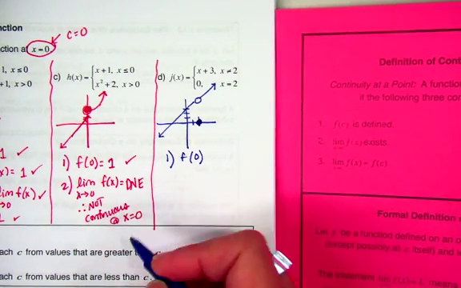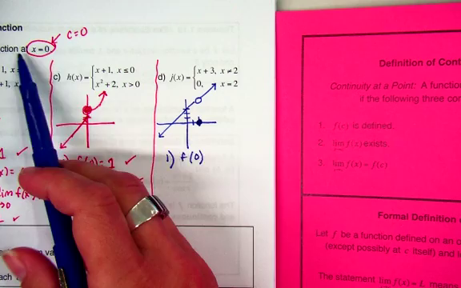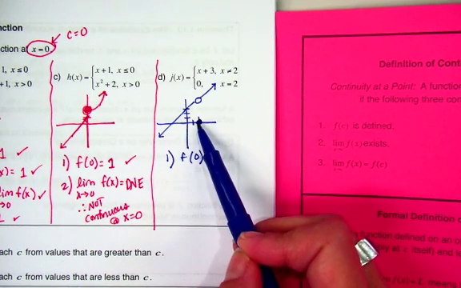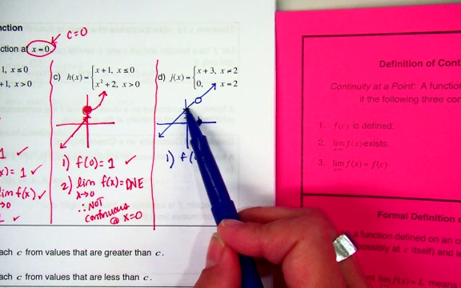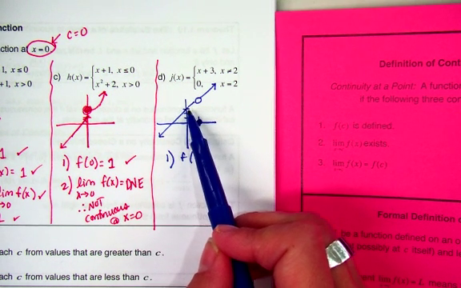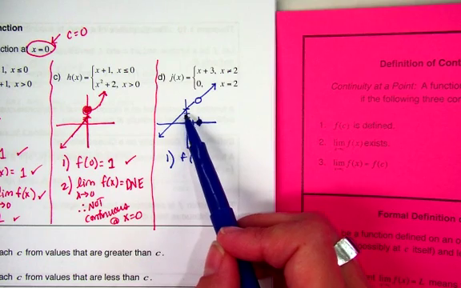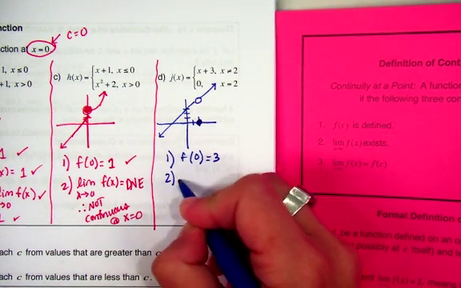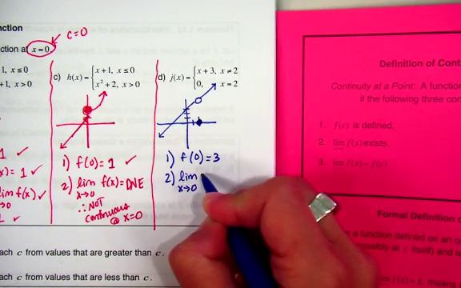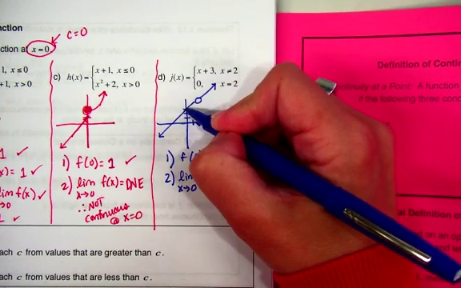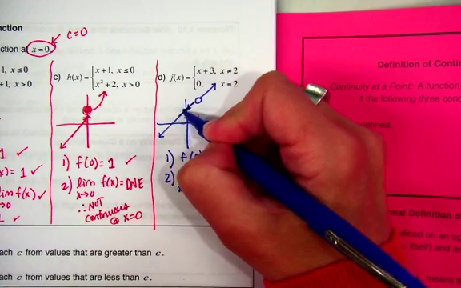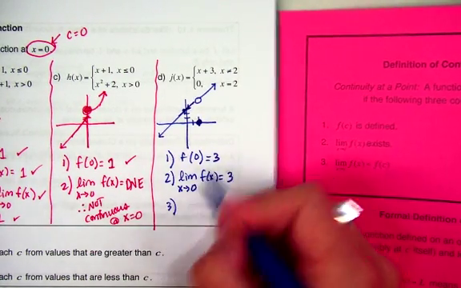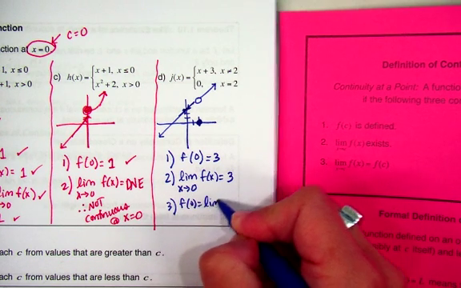We're trying to examine at x equals 0, is this function continuous? Not at x equals 2. At x equals 0, is this function continuous? Yeah, at x equals 0, it is continuous. So be careful. At x equals 0, my value is 3. The limit as x approaches 0 of my function, what's my limit here? It's just 3. It's approaching 3 from the left, approaching 3 from the right. My limit is still 3. Since those two are the same, it is continuous.